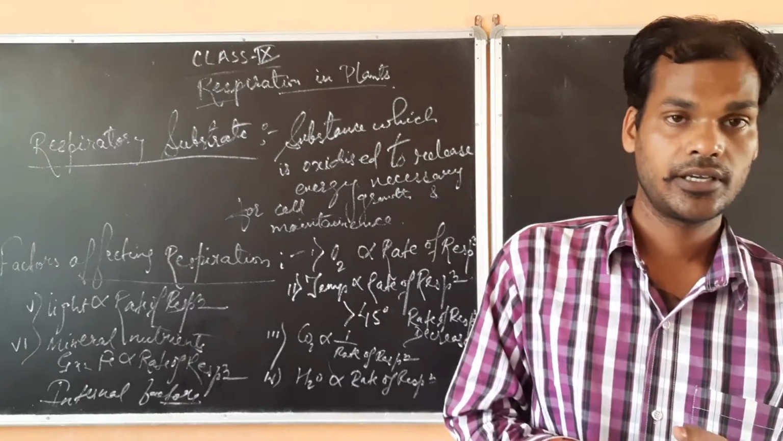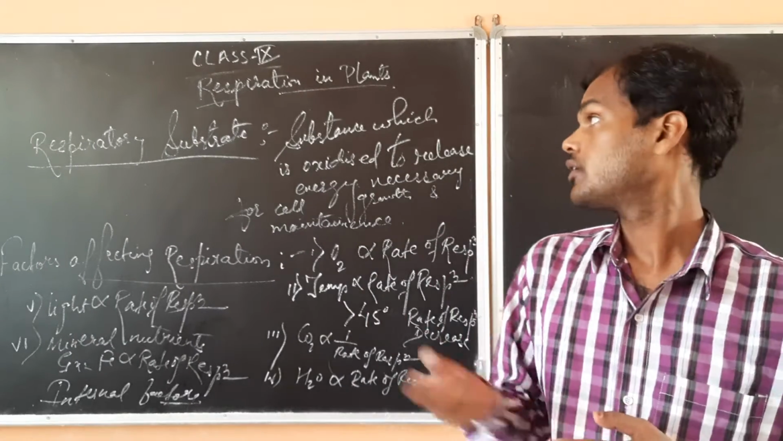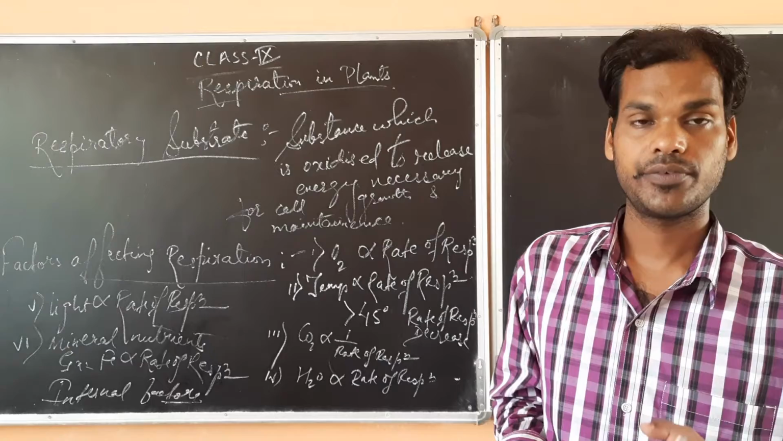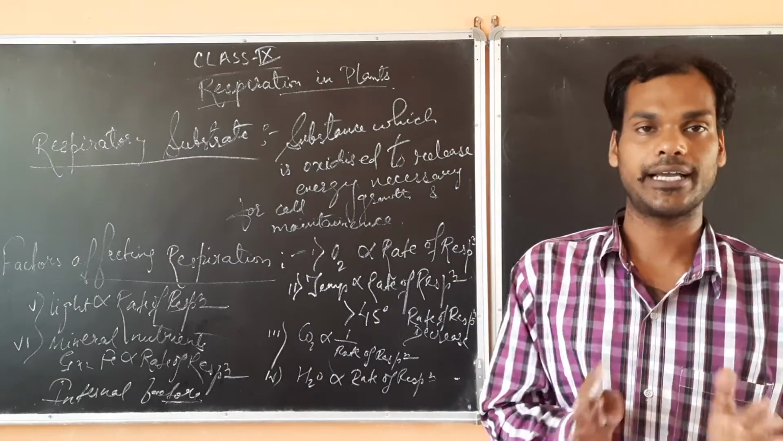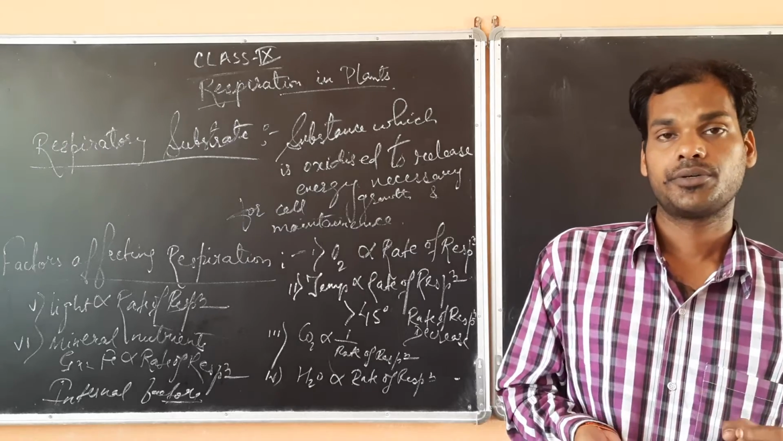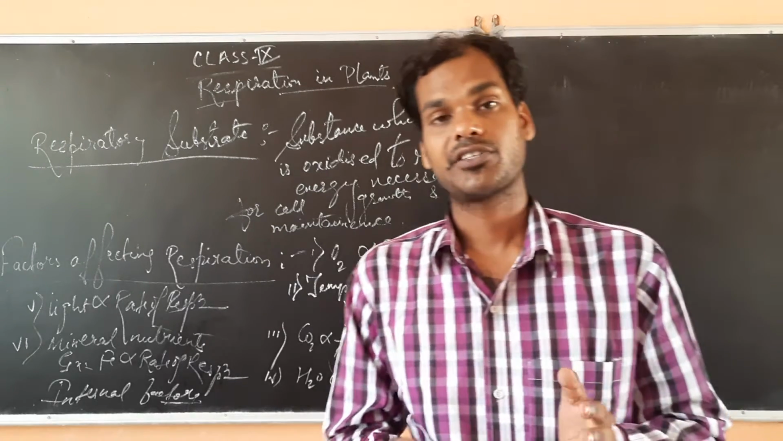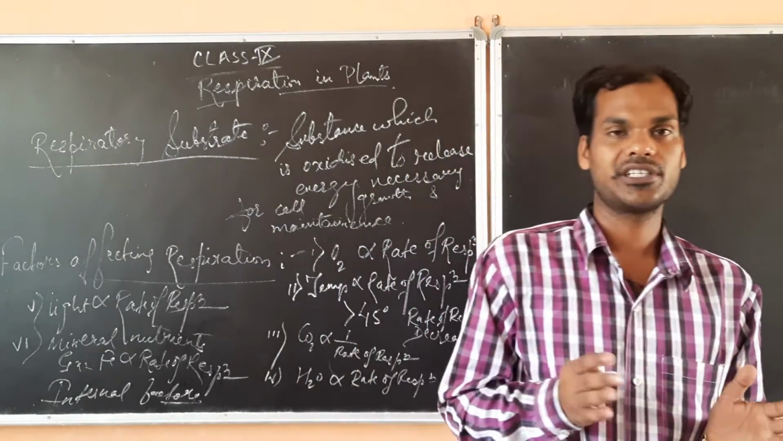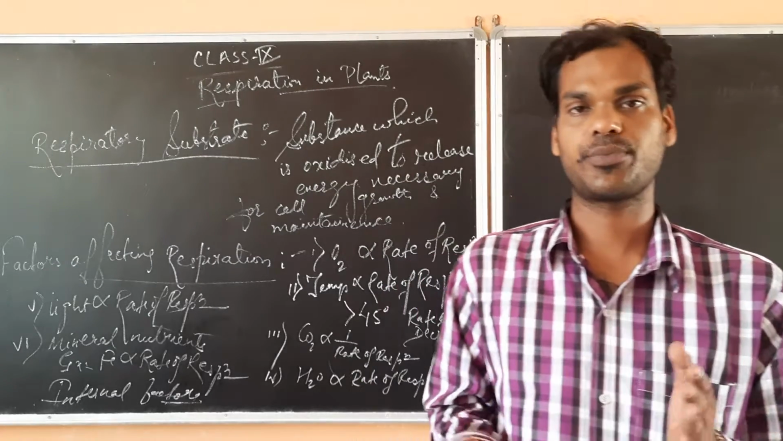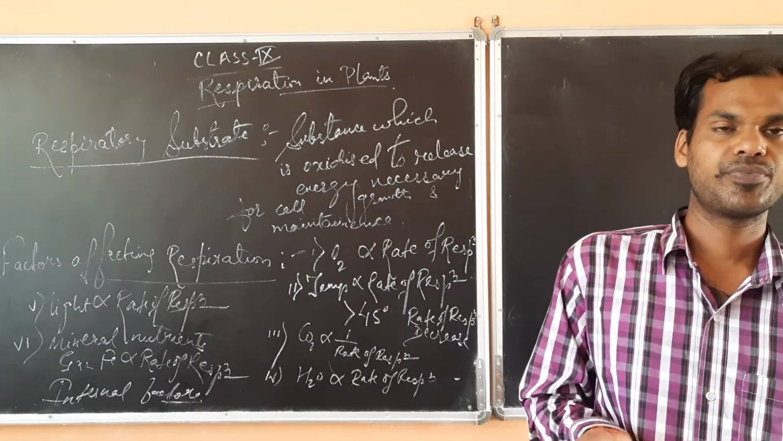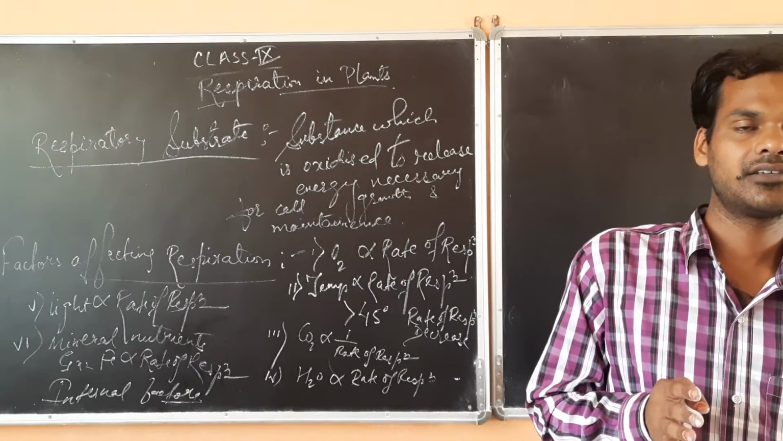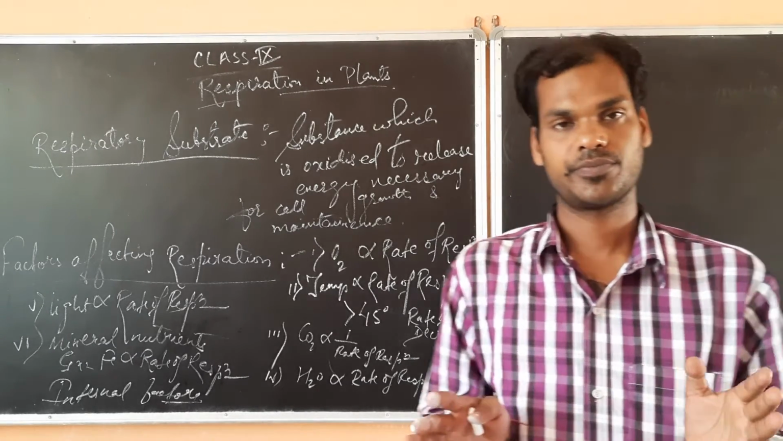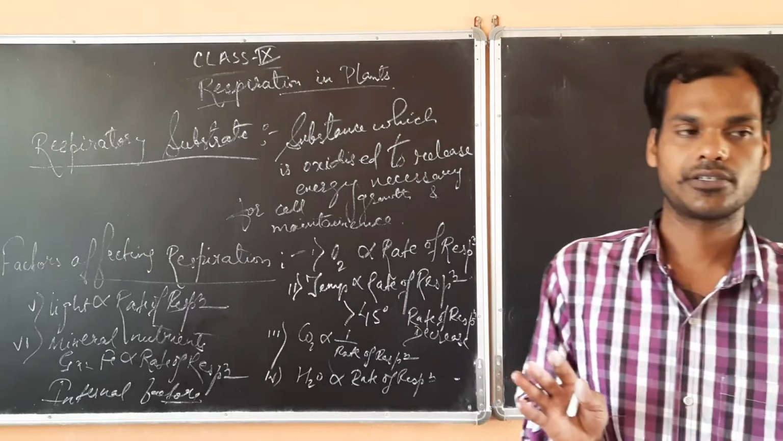In this chapter, previously it was discussed what the types of respiration are. Then we discussed energy, how much energy is released in the respiration process, and the processes of glycolysis, Krebs cycle and electron transport chain. So these three were discussed.